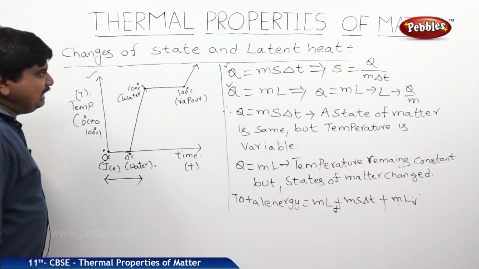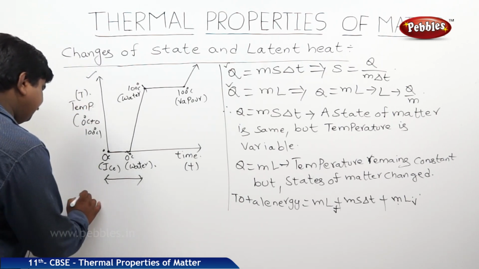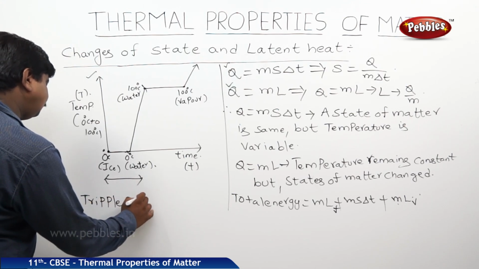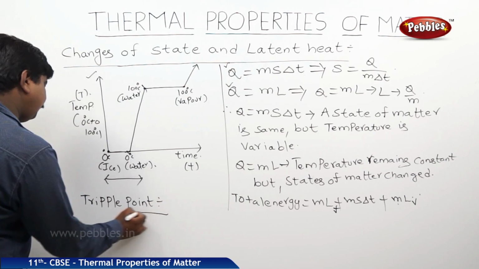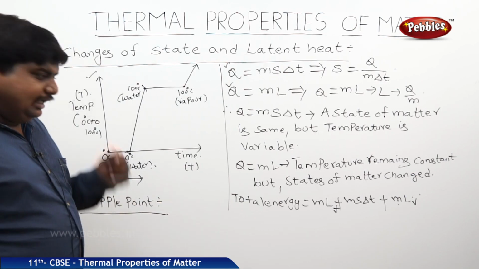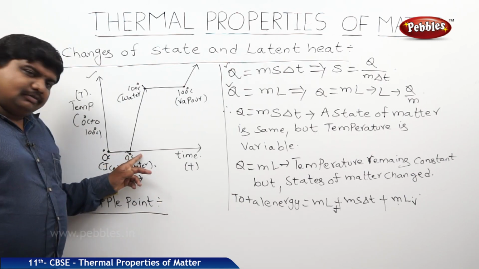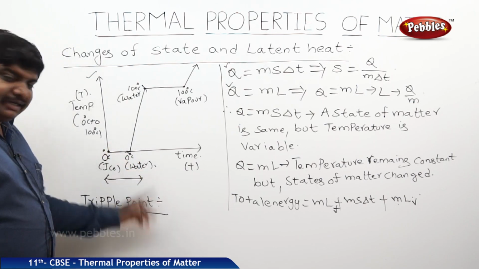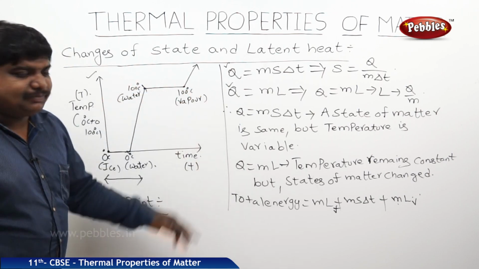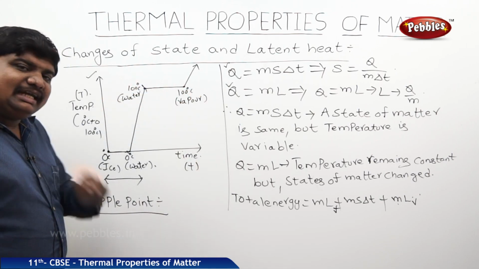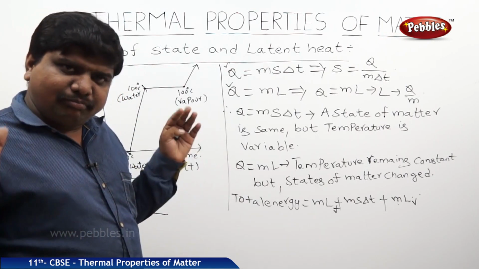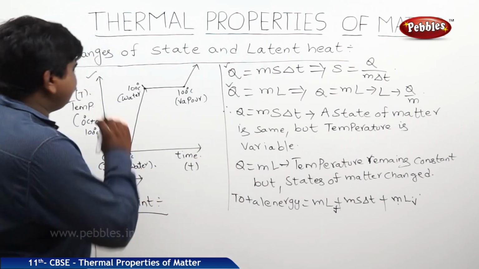The next point to be raised in this case is the triple point. Yes, here at one temperature we can expect two states. At 0 we can expect ice to water, at 100 we can expect water to vapor. But the triple point is a temperature at which all states of matter are possible, especially for water.